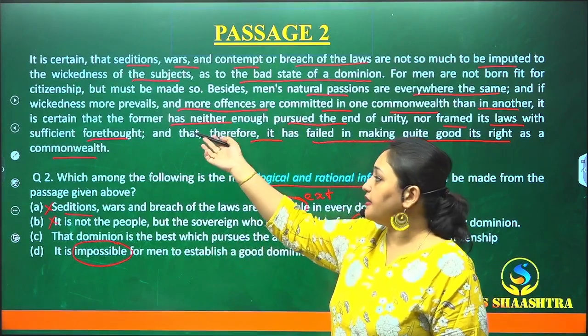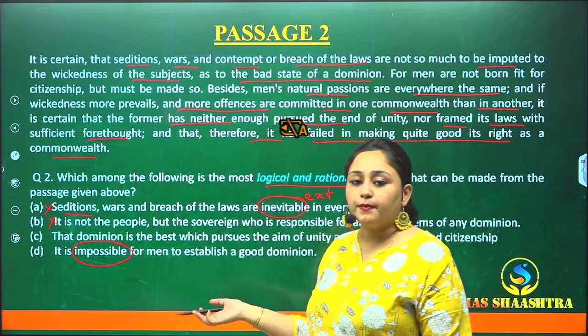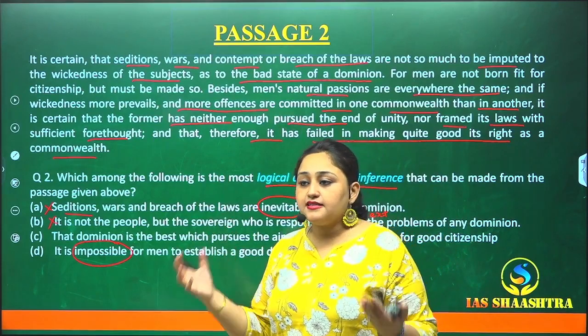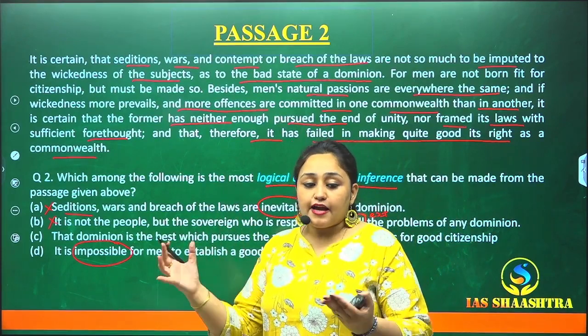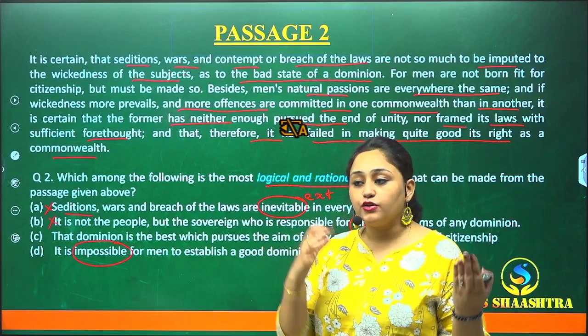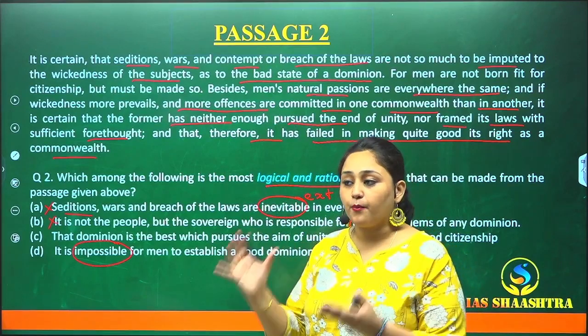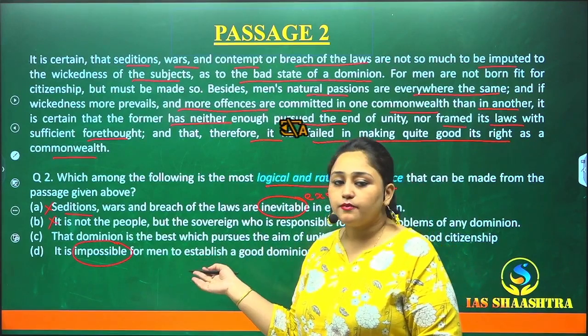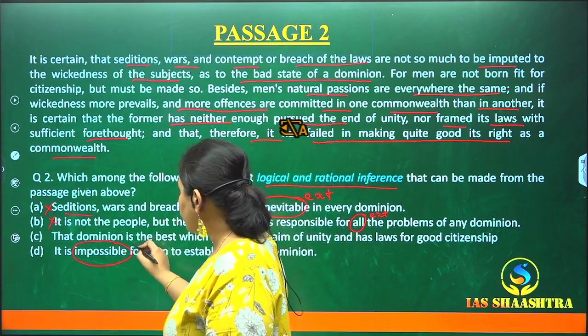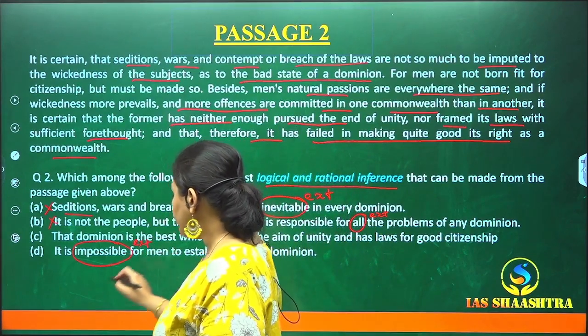It is not said anywhere here. It is possible for men to establish a right or a nice or a better dominion if laws and rules and unity and other frameworks are properly established. So nothing is impossible. This is also an extreme word and an incorrect statement, so we'll cross it.